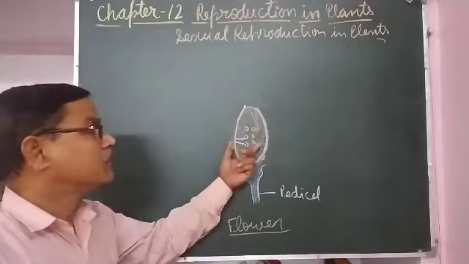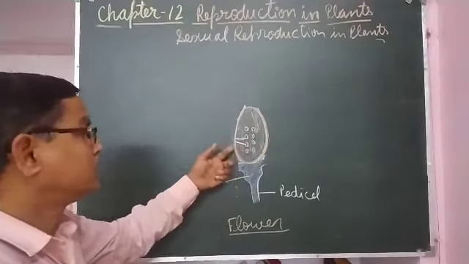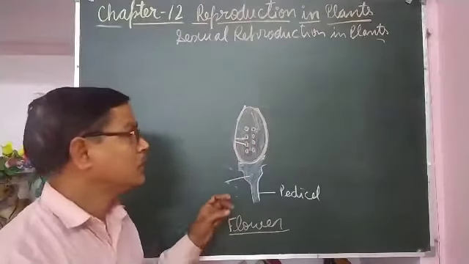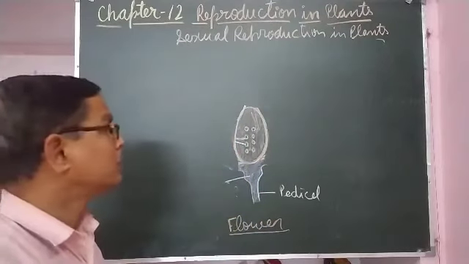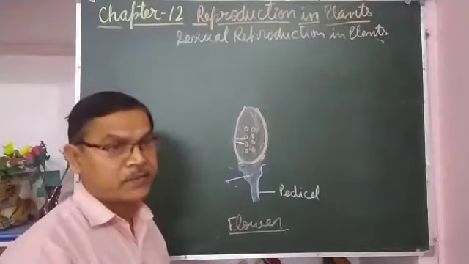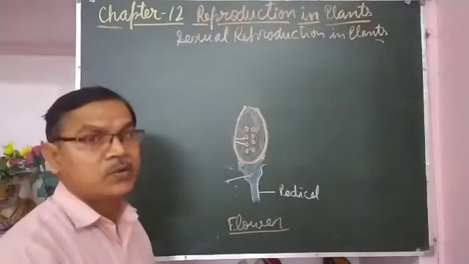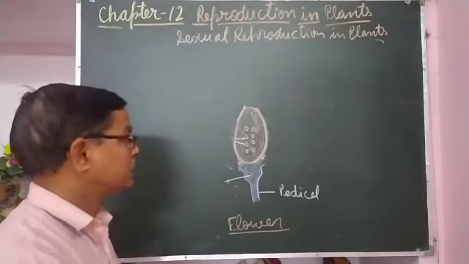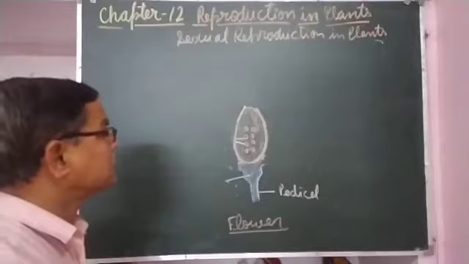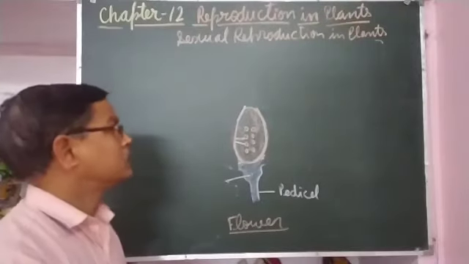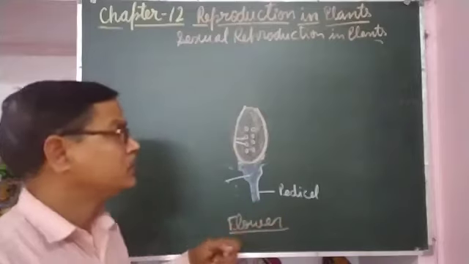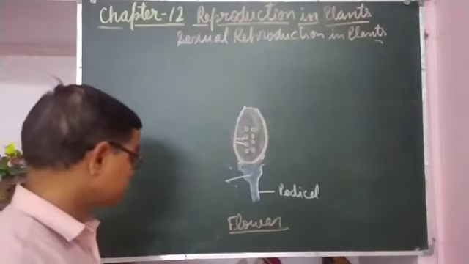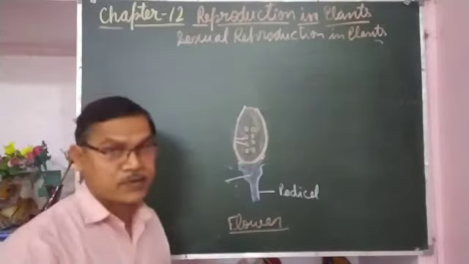When the fruit matures and the seeds also mature inside the fruit, the seeds come out from the fruit, and when they get favorable conditions, they grow into new plants. So this is the process of sexual reproduction in plants, in which seed formation is there. If seeds are used for growing new plants, that is sexual reproduction.